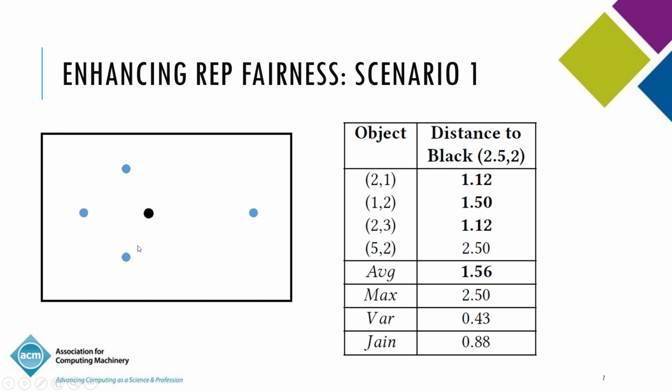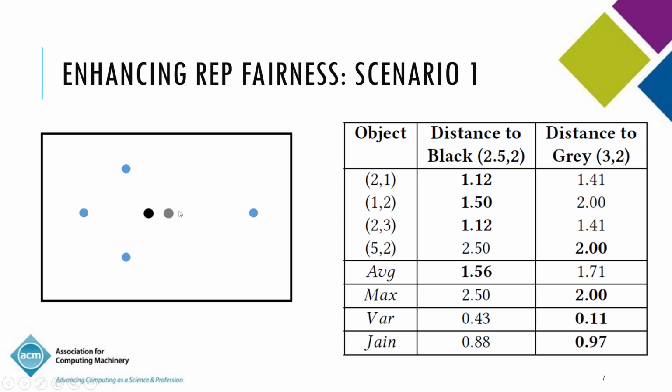Suppose we replace this centroid by a different point, which I show as a gray point. Now we measure the distance of each of these objects to this new prototype, and what you get is a different distribution. That distribution looks like this: 1.412, 1.412, as against the earlier one, which was 1.12, 1.5, 1.12, 2.5. And if you look at it, the max is lower, so that's what we want.